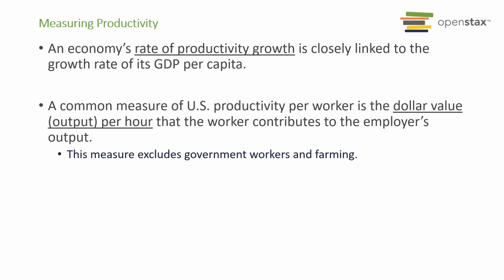So for every company, how much is the dollar amount that an additional worker can produce for the company that is measured by the worker productivity. And then one important factor is that for the U.S. worker productivity, we're not looking at farming and we're not looking at our government workers, because those two variables are specially measured by the Bureau of Labor Statistics and they tend to have a very unique influence on the economy, or vice versa. The economy has very little influence on the government workers and also farming, but it does have more influence over the private sectors.